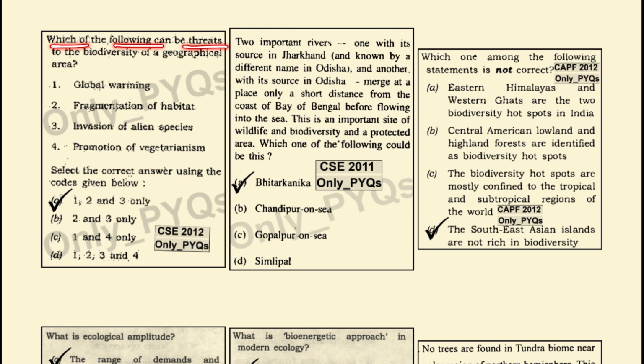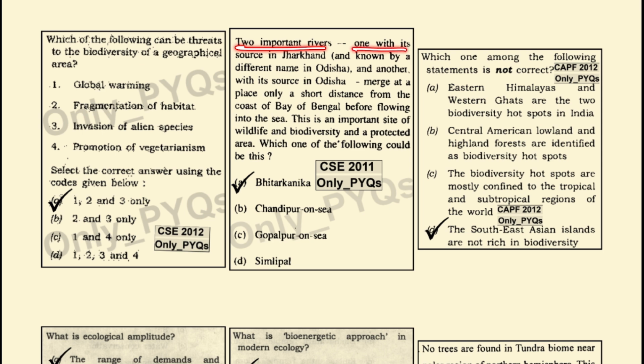Which one of the following can be a threat to the biodiversity of a geographical area? Global warming can be a threat. Fragmentation of habitats can also be a threat. Invasion of alien species can also be a threat, whereas promotion of vegetarianism cannot be one of the threats. So 1, 2 and 3 become your answer.